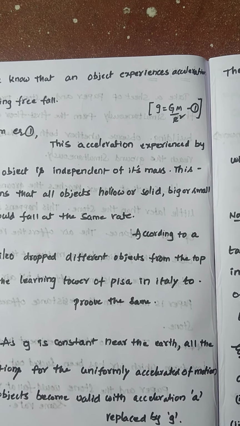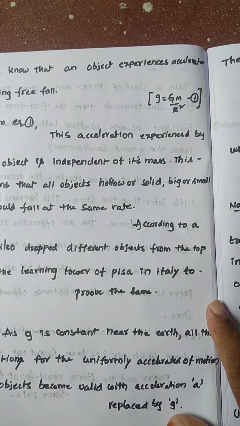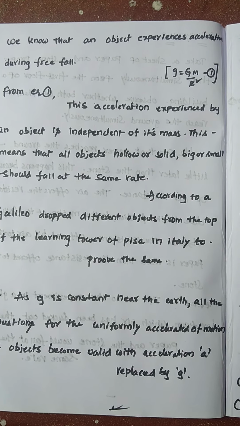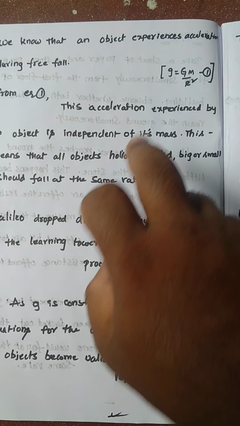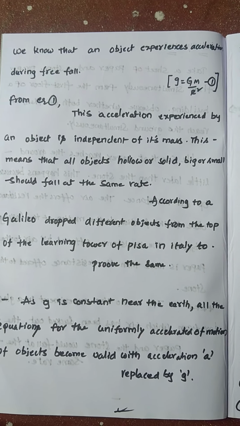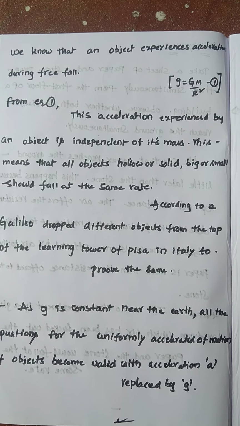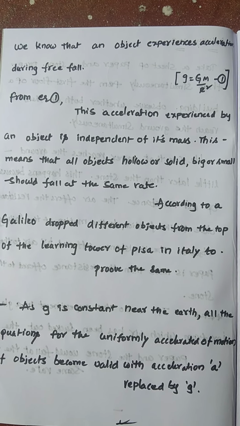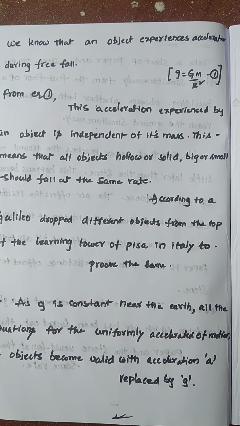So for that only, we know that any object experiences acceleration during free fall, whatever the object. So from equation 1, g equals GM by r square. This acceleration, I told, mass is a constant. This acceleration experienced by an object is independent of its mass. This means that all objects, hollow or solid or big or small, should fall at the same rate.